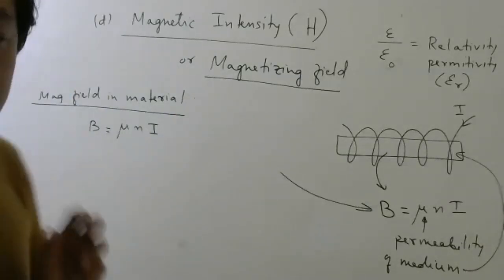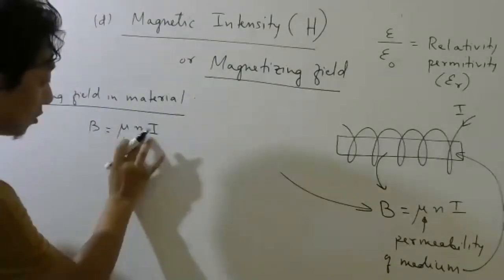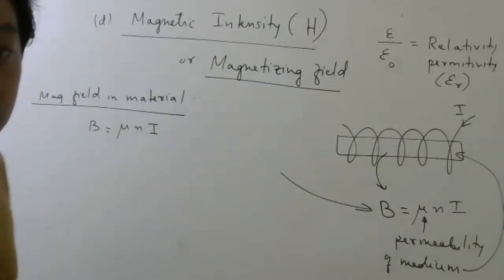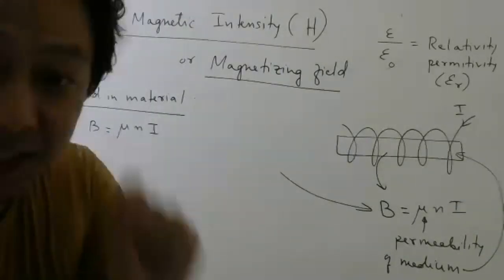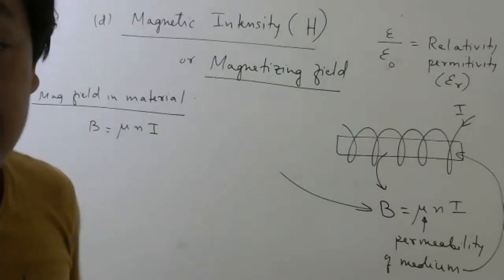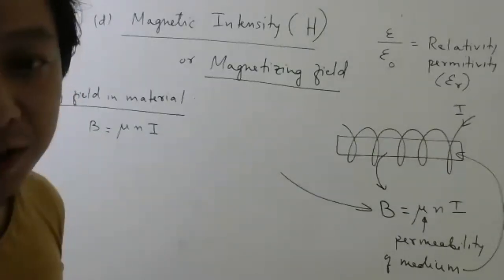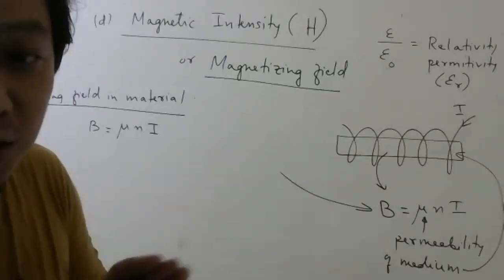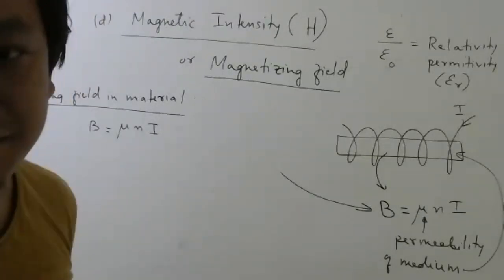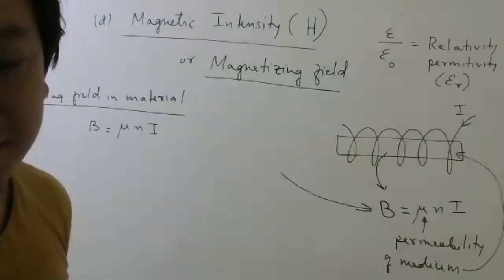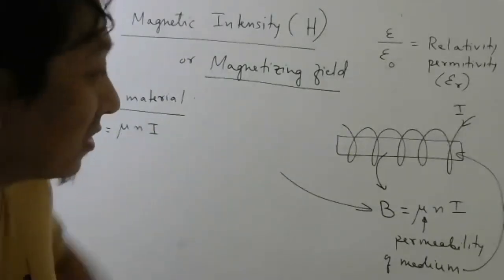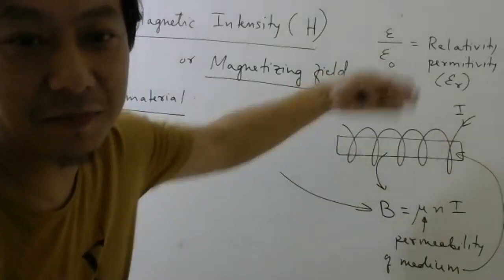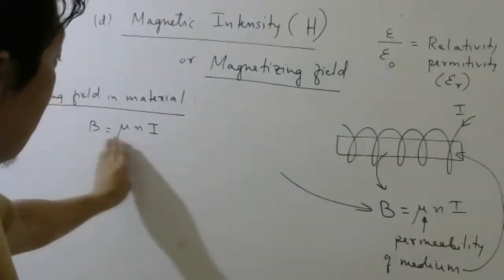Now, tell me something. Out of these three, which one depends only on external factors and not on the material? External means external to the material, outside the material.